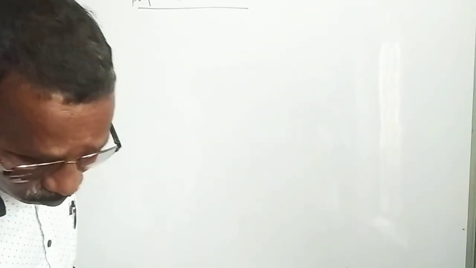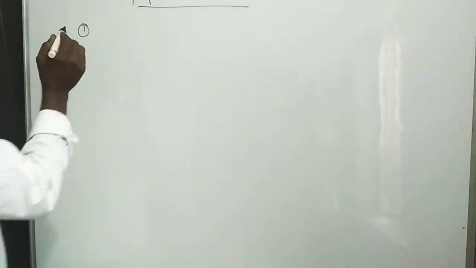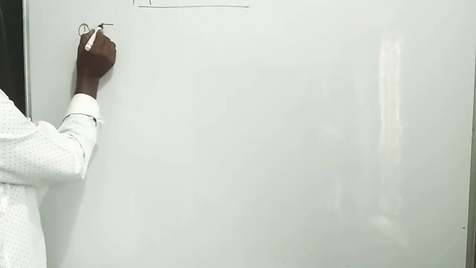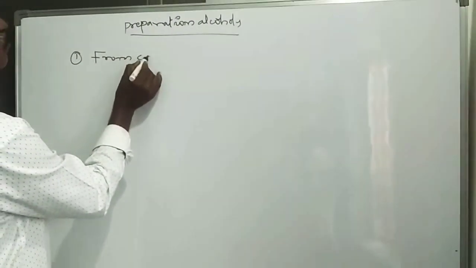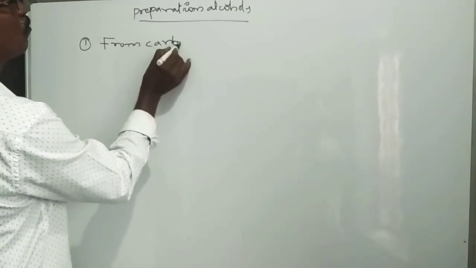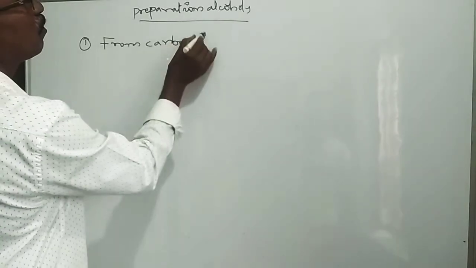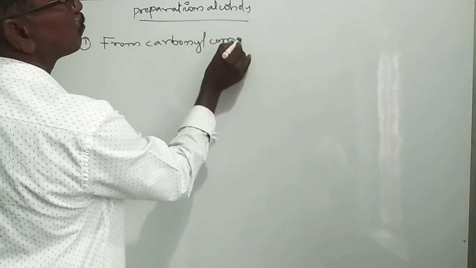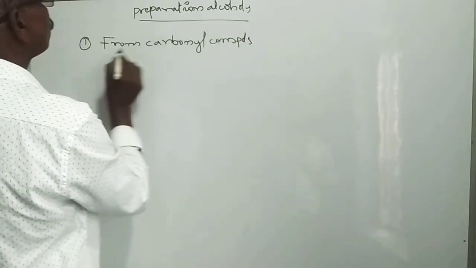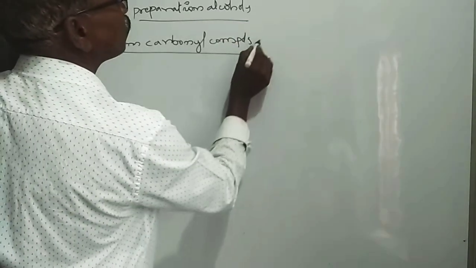Reduction of carbonyl compounds. It is a very simple method.